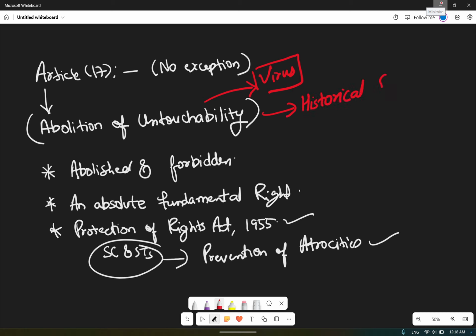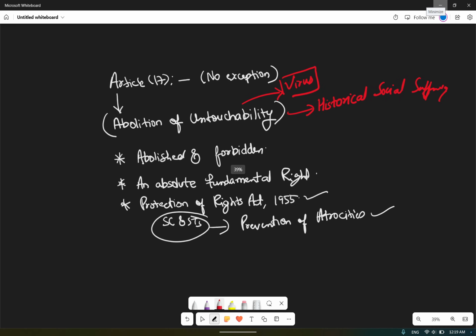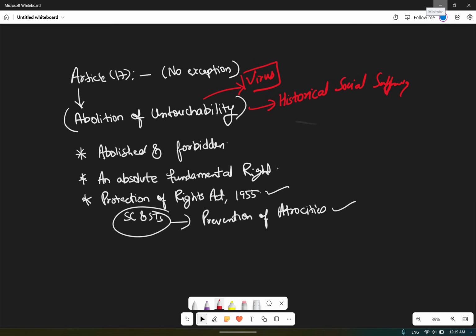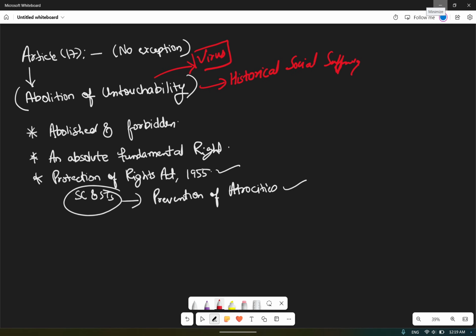historical social suffering, where we consider some caste, some person from a particular area or particular section, as untouchable. Like we won't touch them, they can't touch us, they can't touch our food, and even their shadow can't fall on us. That kind of practices were being followed. So it is regarding that only that untouchability is telling here.